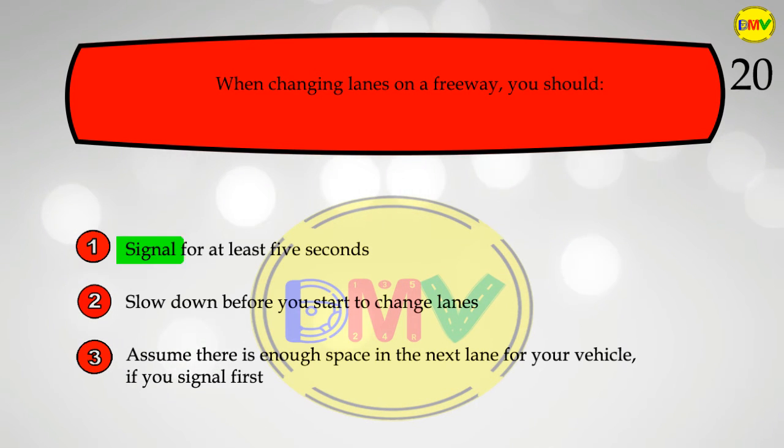The correct answer is 1. Signal at least 5 seconds prior to changing lanes on a freeway. Always signal when turning left or right, changing lanes, slowing down, or stopping to let other drivers, motorcyclists, bicyclists, and pedestrians know your intentions.